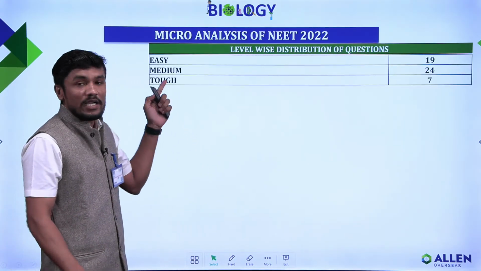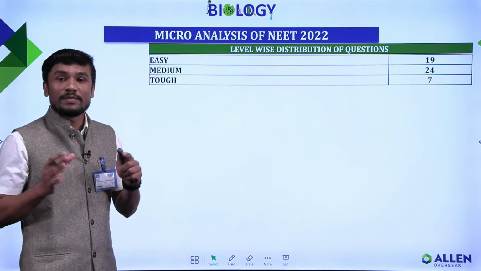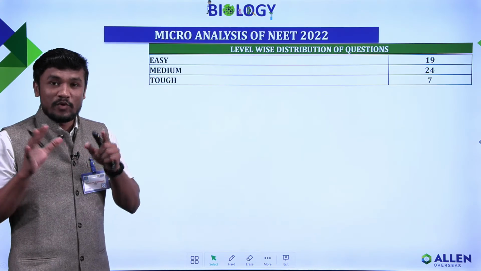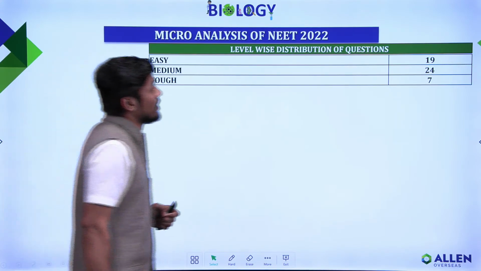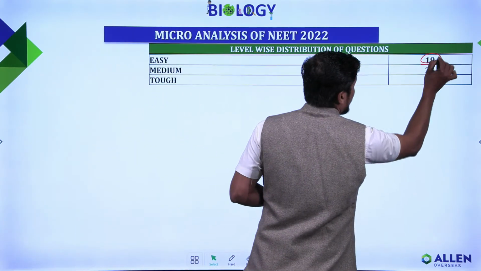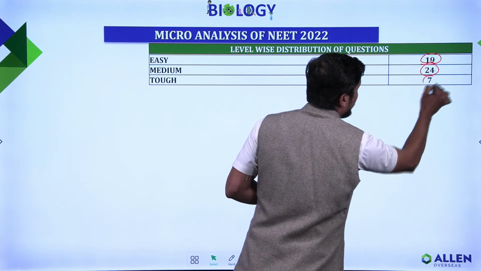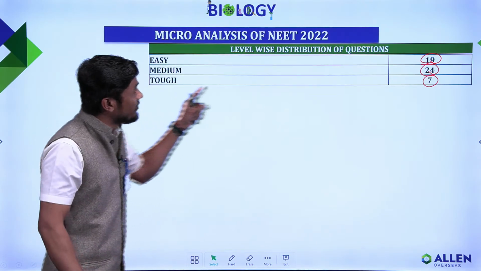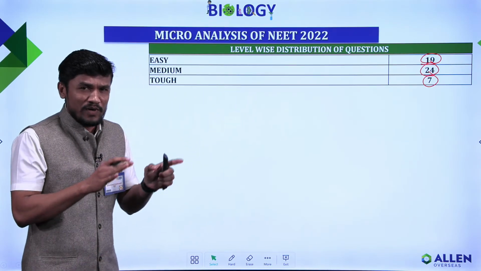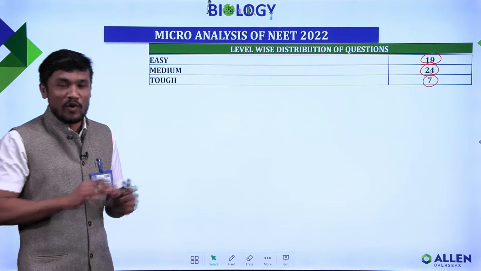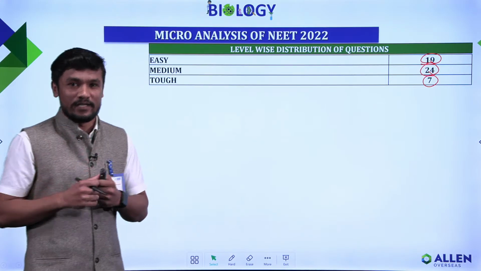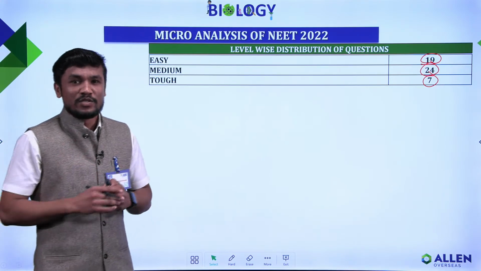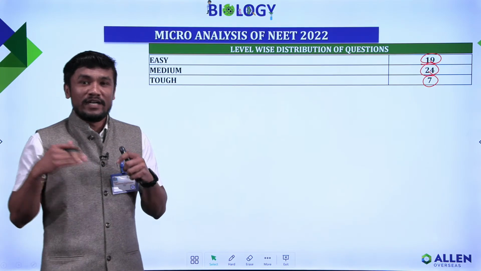Next we will see the paper level, especially the botany paper level. I will talk about 50 questions. Out of 50 questions, 19 were easy, 24 were medium, and 7 were difficult or tough. So the level of the botany paper goes from moderate to tough. Moderate to tough means it's not so difficult. The paper was lengthy. It was not difficult, it was lengthy. So we can't expect different questions.